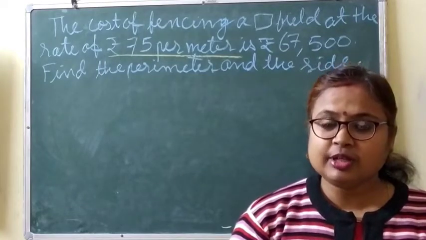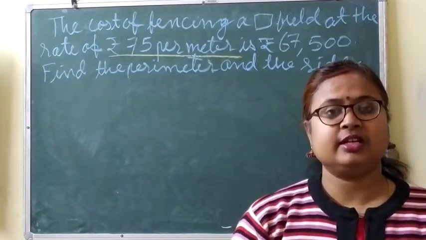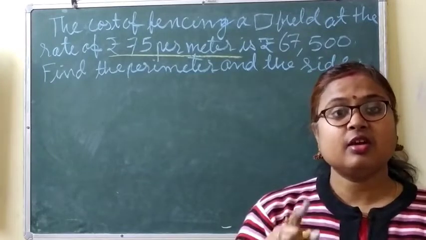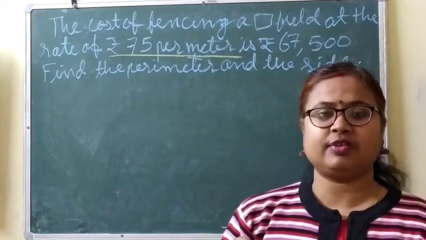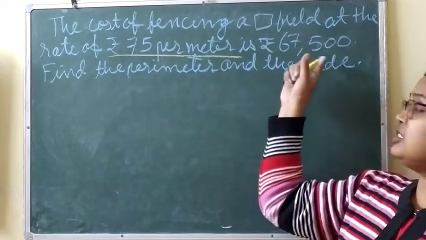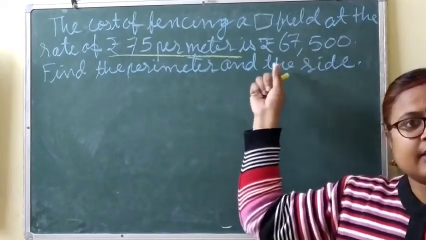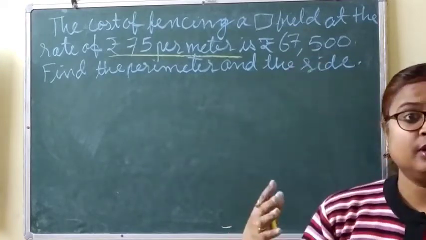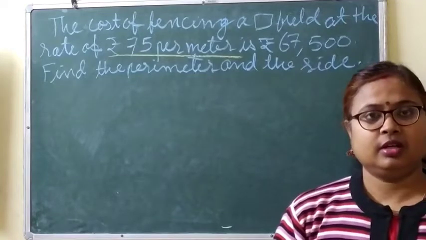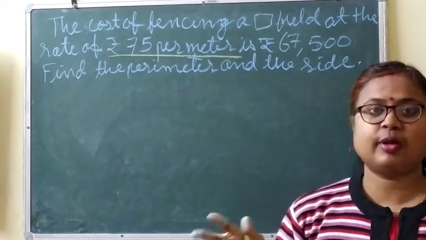Clear? What is the meaning of this line? The meaning of this line is that the cost of fencing 1 meter of square field is rupees 75.